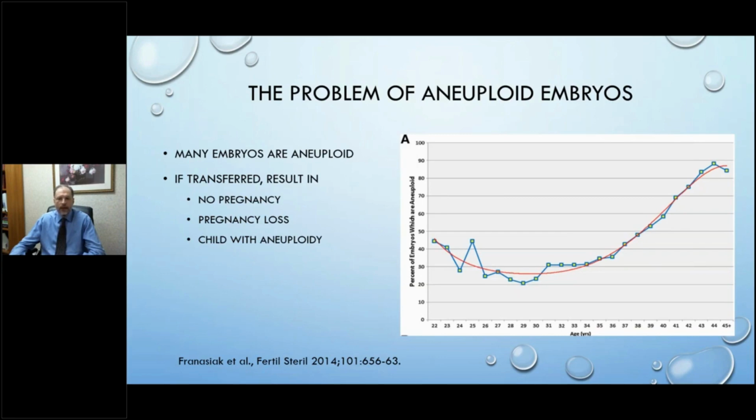If an aneuploid embryo is transferred into a woman's uterus, most of the time a pregnancy will not result. If a pregnancy does result, the vast majority of those pregnancies will end up as a pregnancy lost, mostly early in the first trimester.